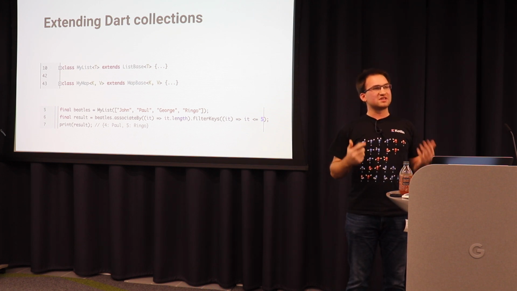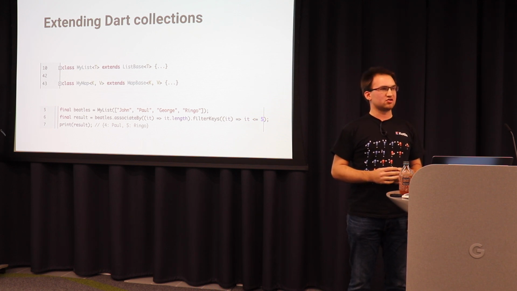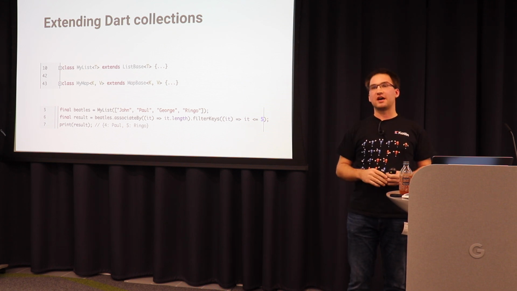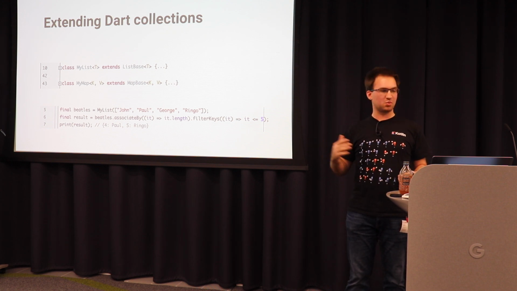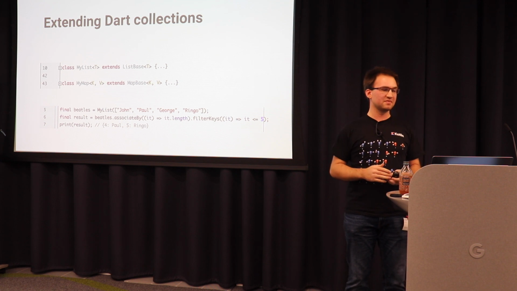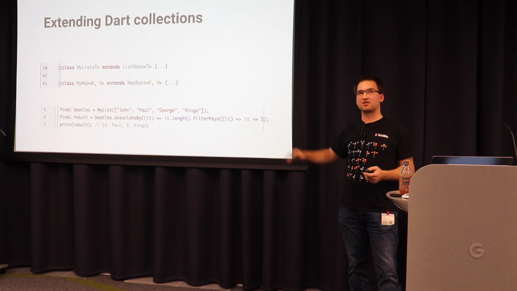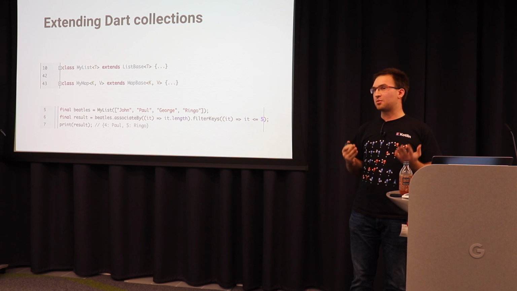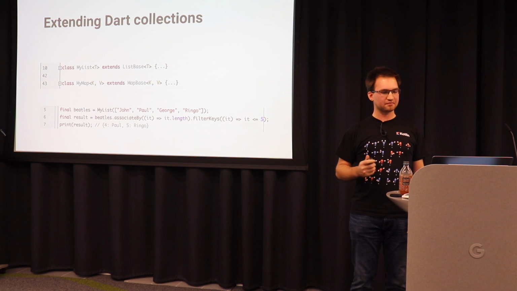I wanted to have those extension functions now. And that's why I created my own collections. I started creating my own list and my own map, and this gives me the functionality to add new methods to it. So I created kt.list and kt.map, and added those extension functions. And I could use it by just creating my list, and then I can call associateBy exactly as I would expect it to work once extension functions land. This was the first iteration and it worked well.